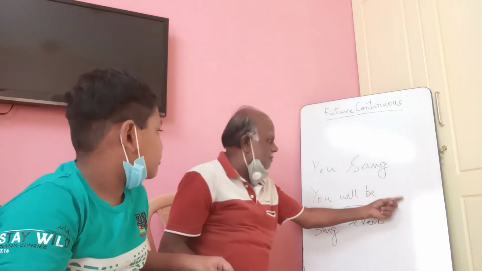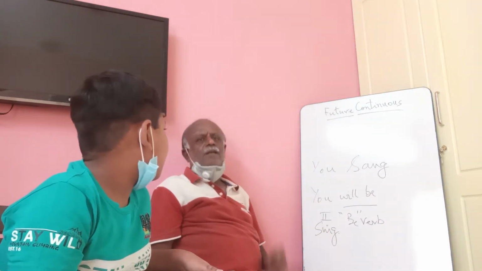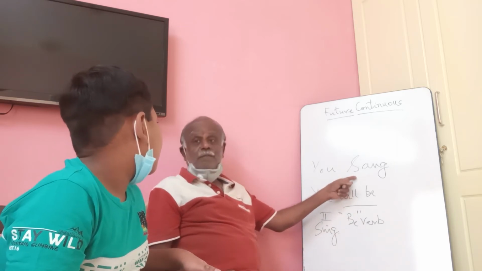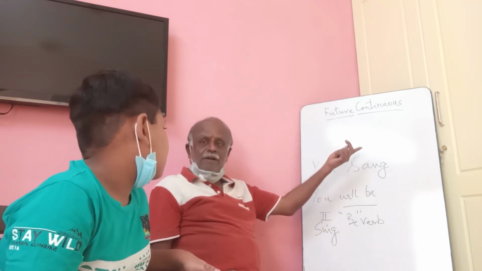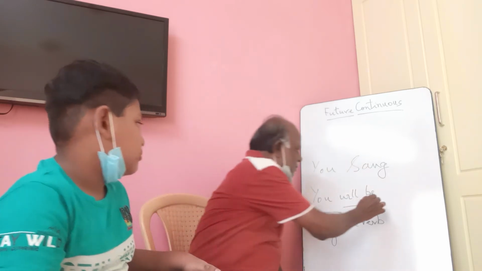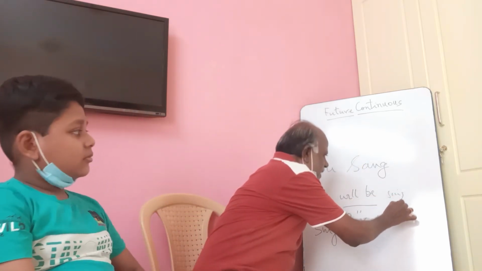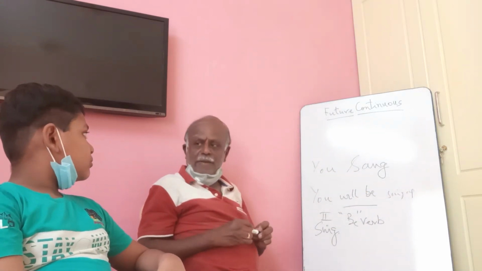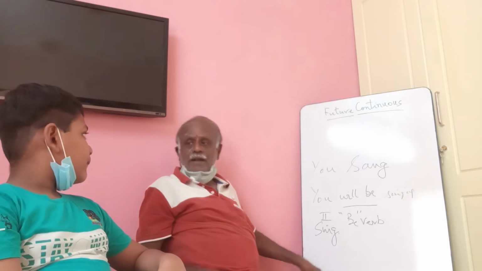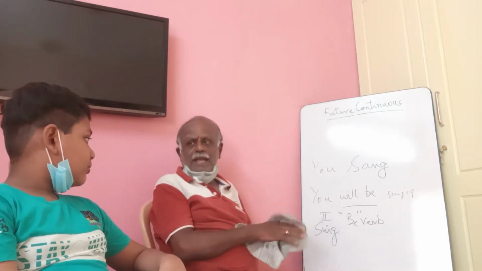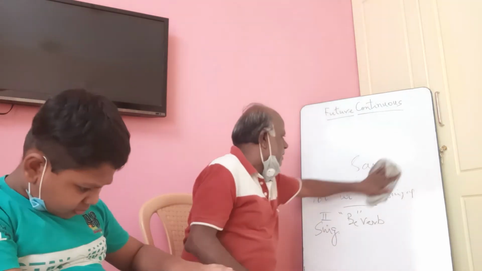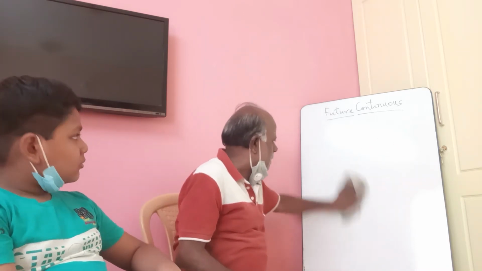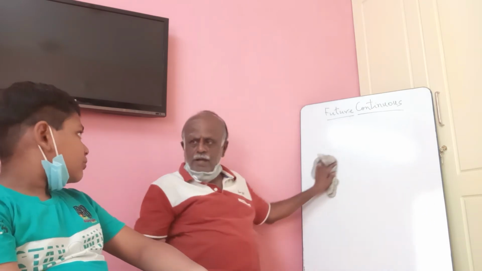Okay. Here what will you put? Singing. Why? Sang, present infinite. Sang is past tense. Present infinite form? Sing. You have to put sing and then? ing. Very good. That is the way you have to form a future continuous form. Are you familiar with future continuous now? Yes. You have any doubt?